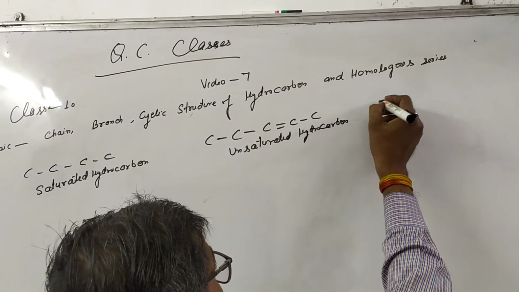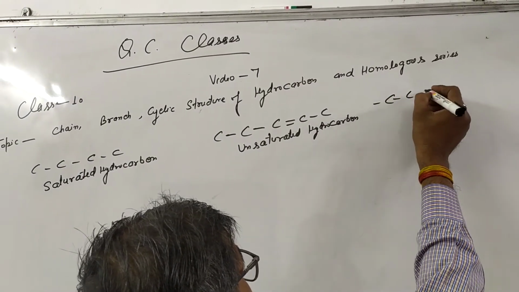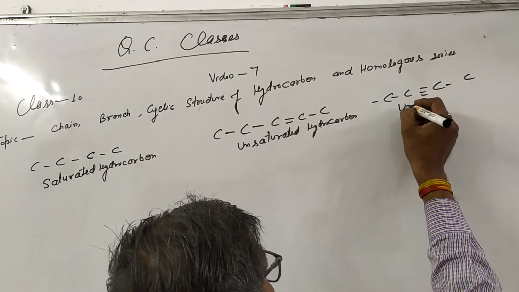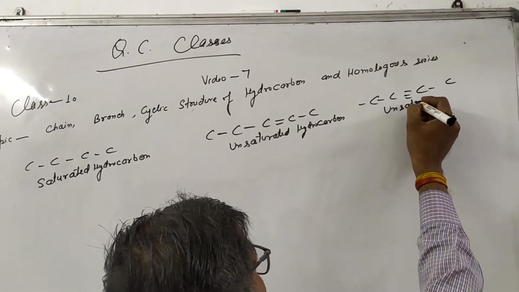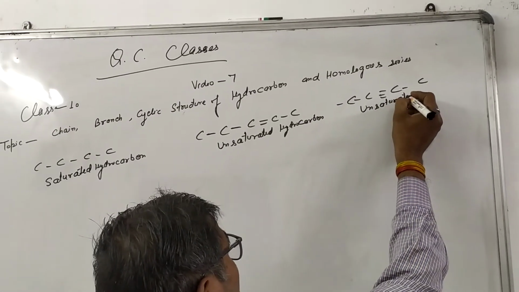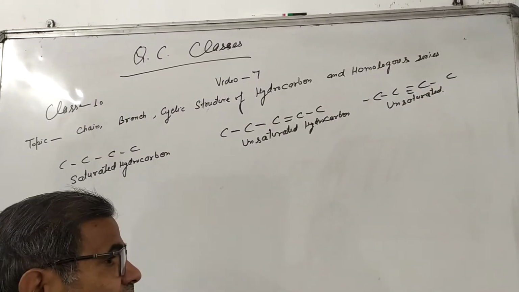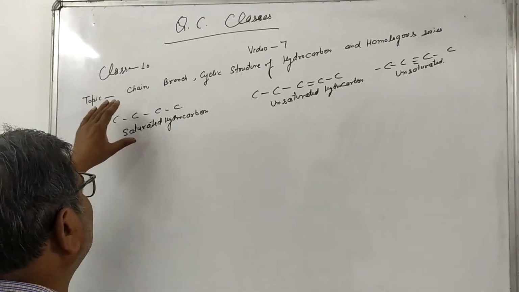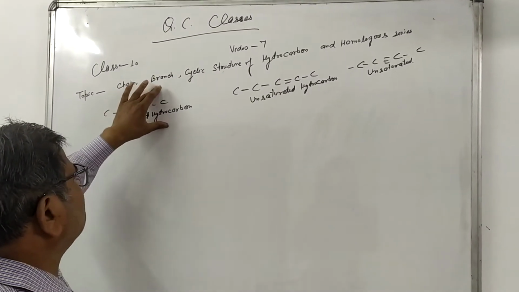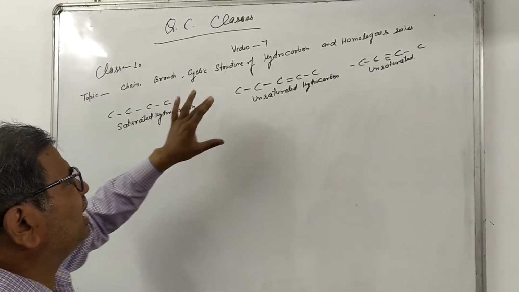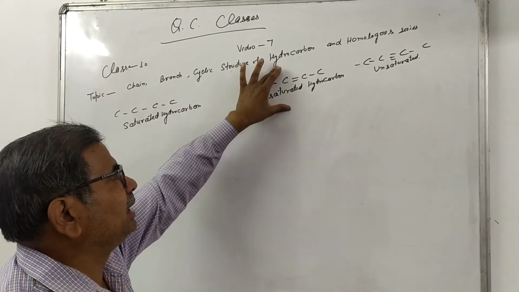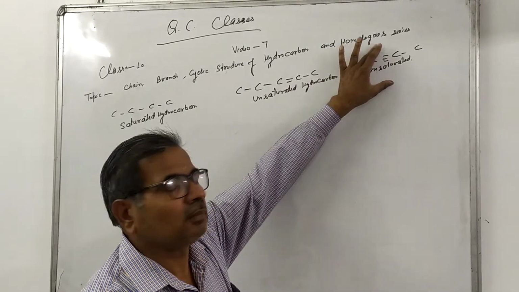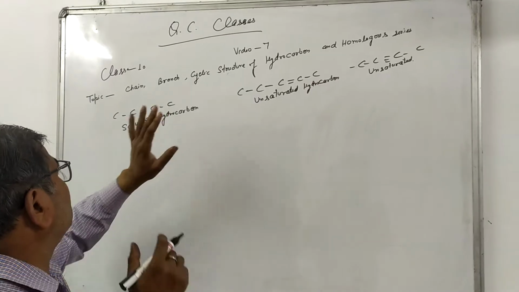And if it also contains single bond, double bond and triple bond, then also it will be unsaturated. A simple distinction is: if carbon and carbon are bonded with single bond, it is saturated, and if there are single and double bonds, or single and triple bonds, it is unsaturated. One thing you should be clear about: